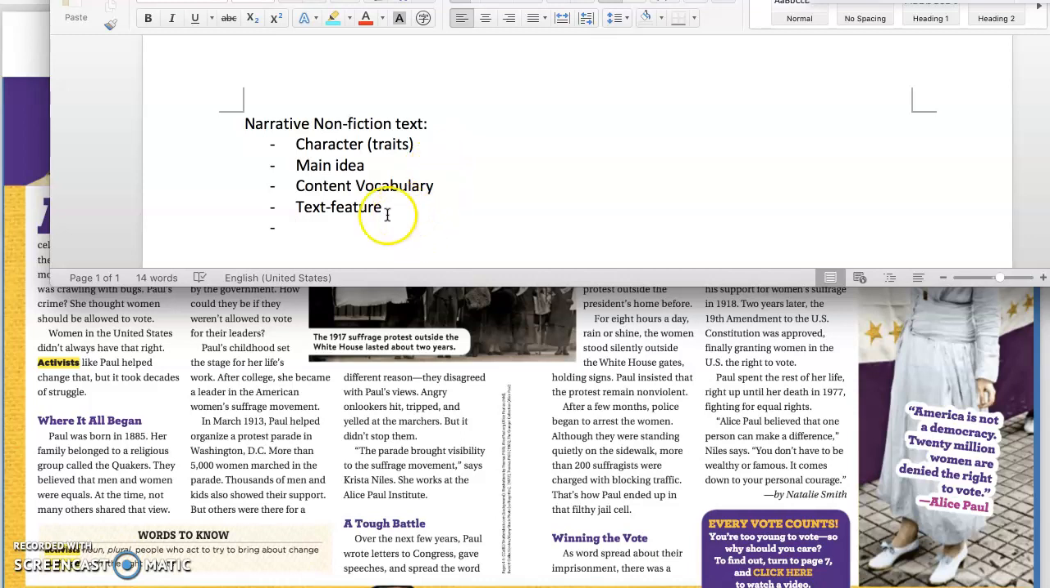Okay, and are we missing anything? We have character, main idea, content vocabulary, text features. Because this is narrative nonfiction, we're going to add lesson. Okay, anything else? Oh, author's craft. Can't forget that. Okay, great. So we have our lens set up. Let's go ahead and start reading.